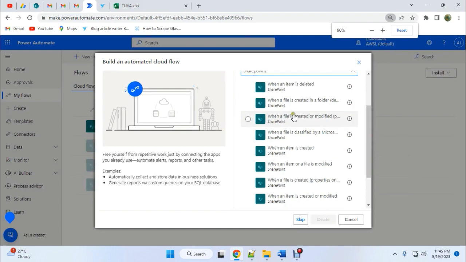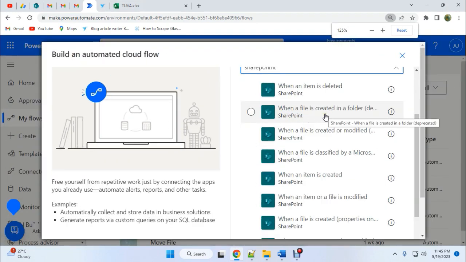Right now we cannot use this option, when a file is created in a folder, because it's almost deprecated, and after a few days Microsoft will remove it permanently from Office 365.